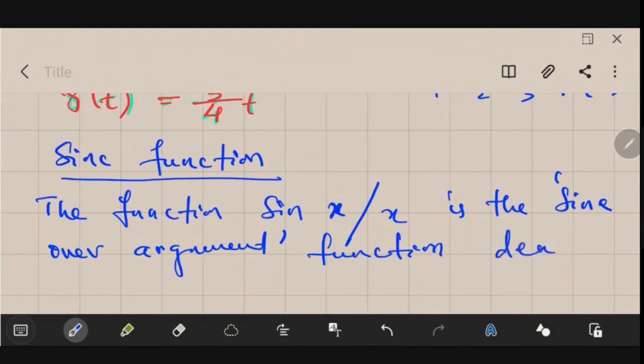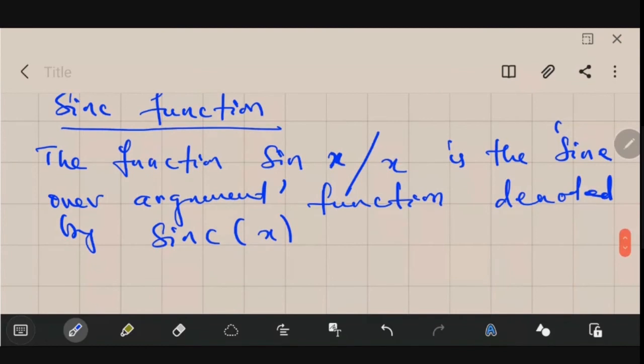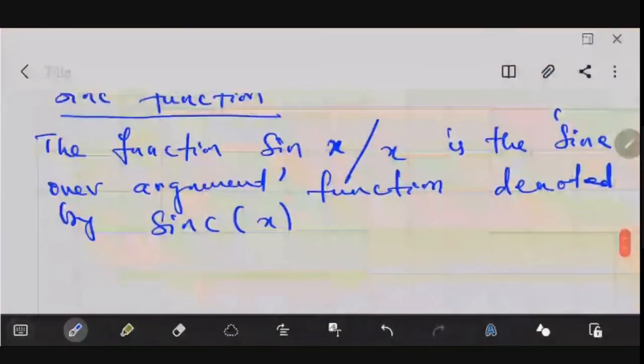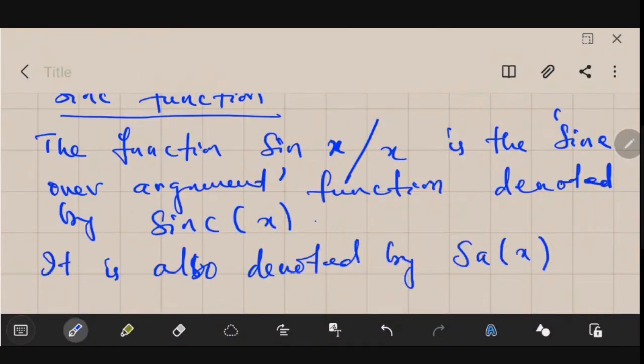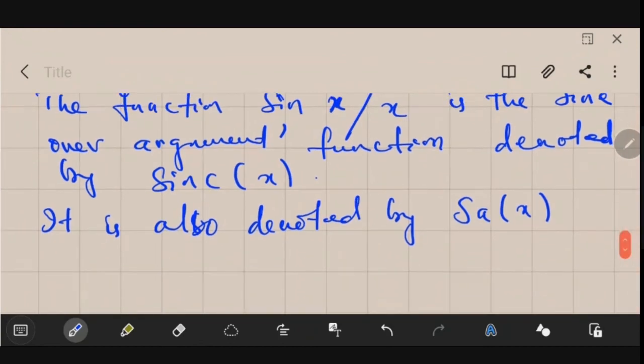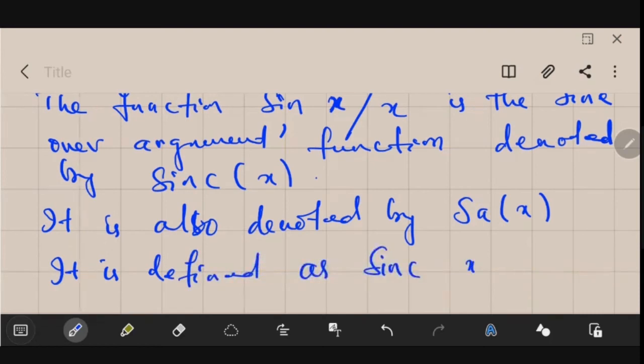It is denoted by sinc of x. So sin x by x is also known as sinc x. It is also denoted by Sa of x. In some books you will find it denoted by Sa of x. However, its value is sin x by x. So it is defined as sinc of x is equal to sin x by x.